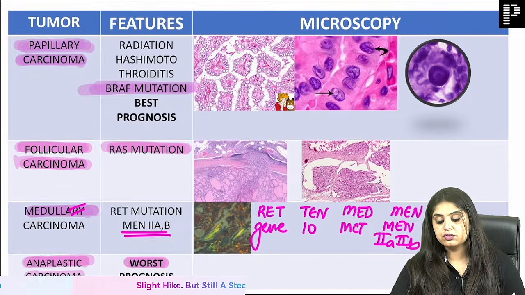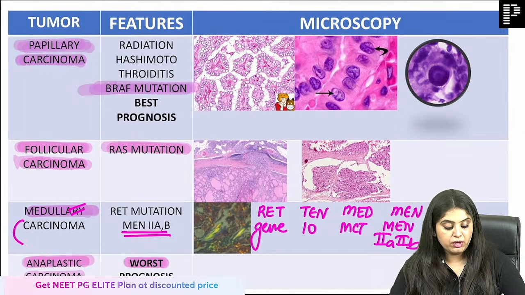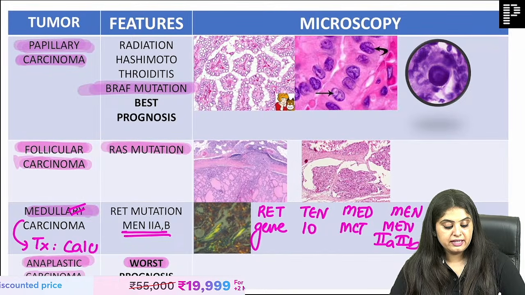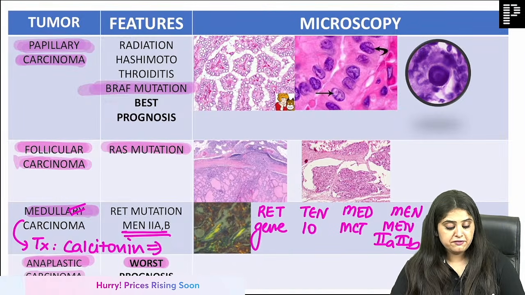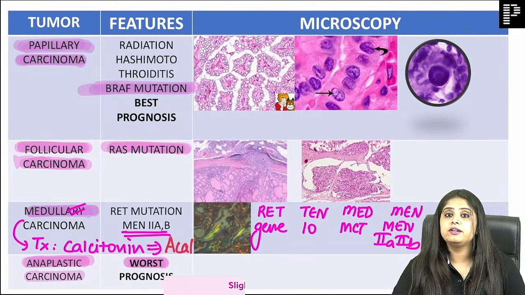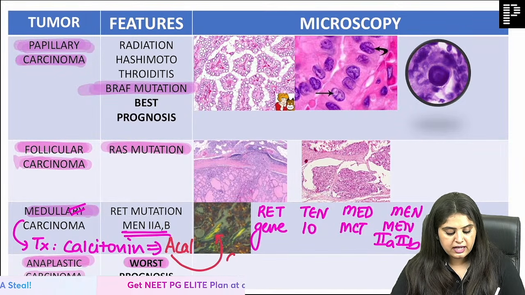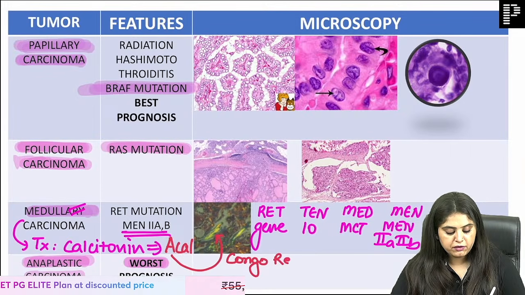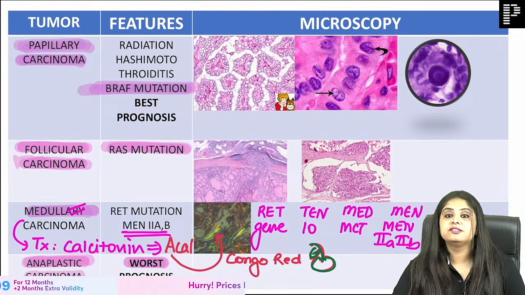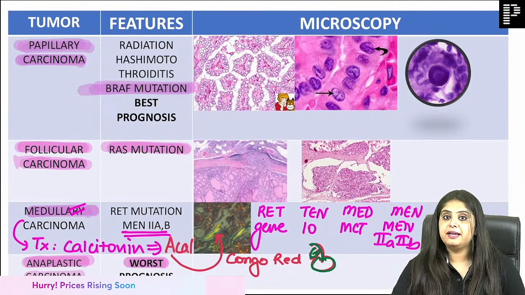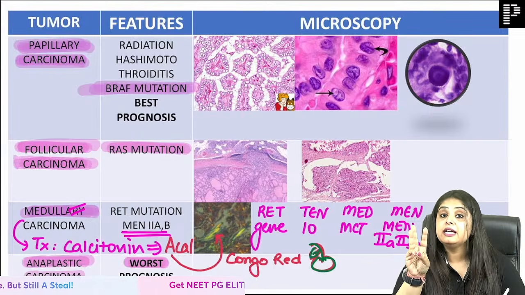I have to finish the session on a song, and for you being so nice and kind and patient with me. But one last thing, what is the tumor marker of medullary carcinoma? That is calcitonin. If calcitonin decides to deposit as amyloid, which amyloid? ACal amyloid. And if I want to see amyloid, which is the stain that I will be using? Back to where we started from, you will be using Congo red, and you will be seeing the apple green birefringence. So now in the exam, please note papillary BRAF mutation, follicular RAS mutation, medullary RET mutation.